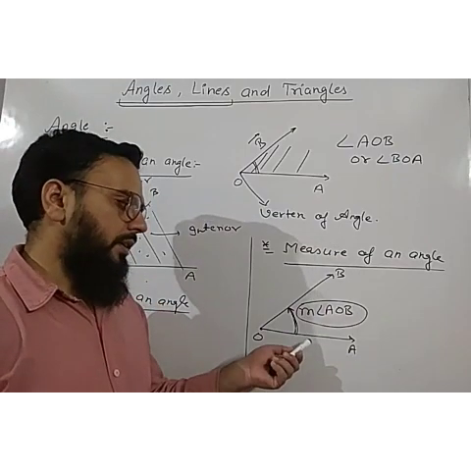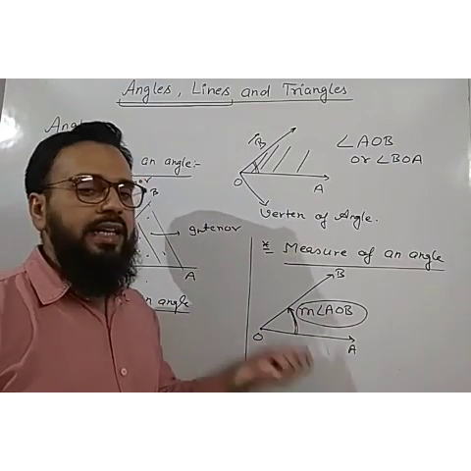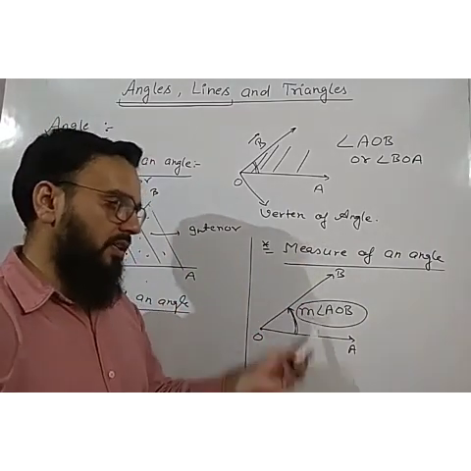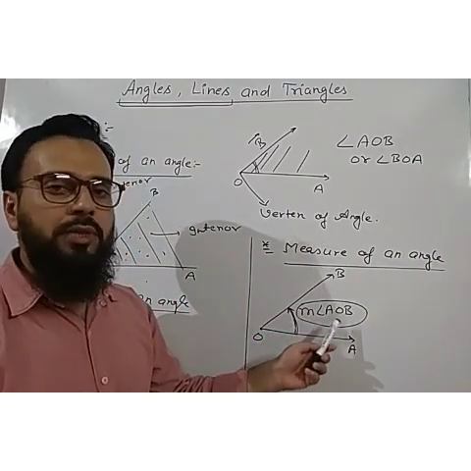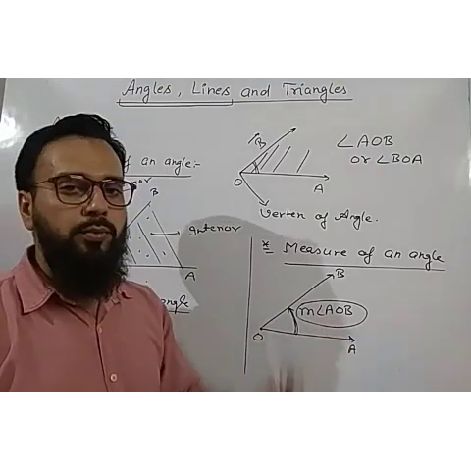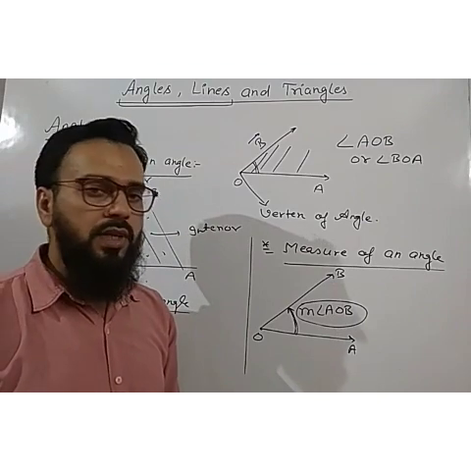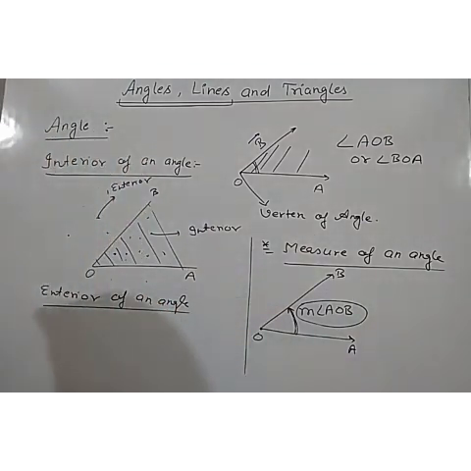It can take any value, whether it may be 30 degree, 45, 60, whatever. So it is represented by M angle AOB. M means measure of angle AOB. Here M stands for measurement or measure. Clear? So this is the measure of an angle.